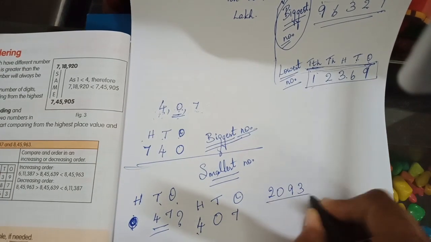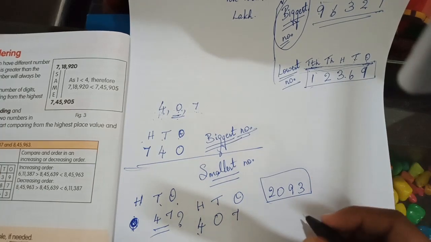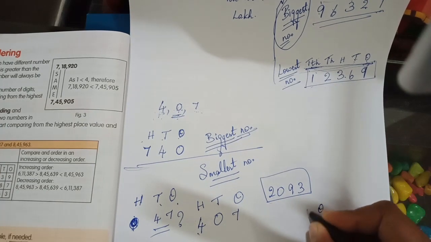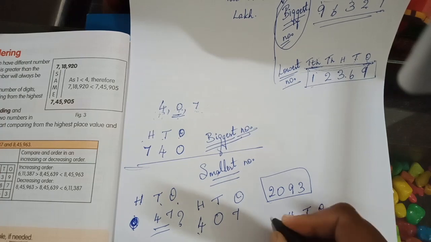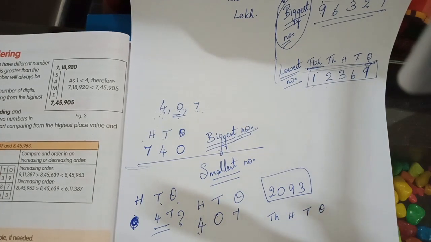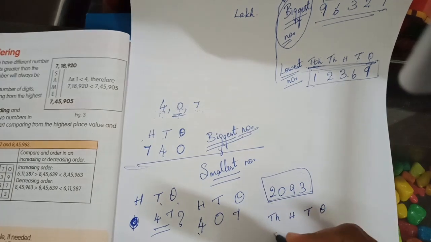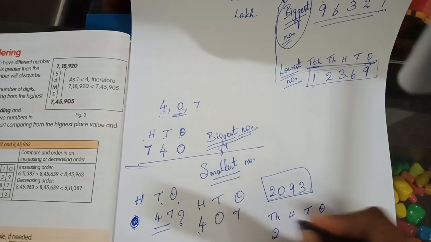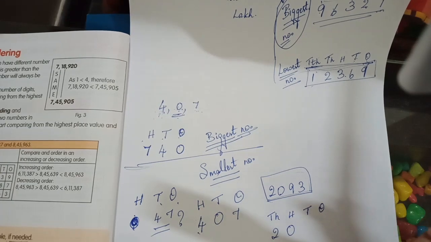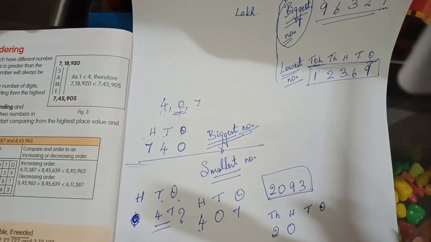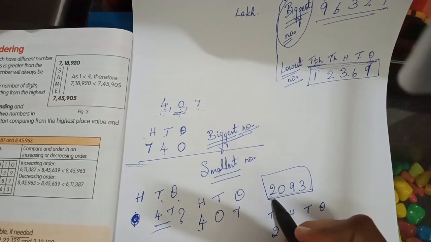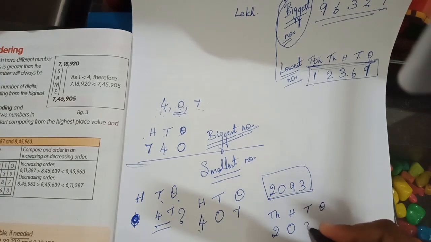Look here, 2093. So, I have 4 numbers. Form the smallest number. That means I have to write 4 place values up to thousands. Which is the smallest number here? 0. Other than 0, the next smallest number is 2. So, I'll write 2 in the highest place value and immediately after that, I will write 0 in the next place value. Now I will see the next smallest number, that is 3.